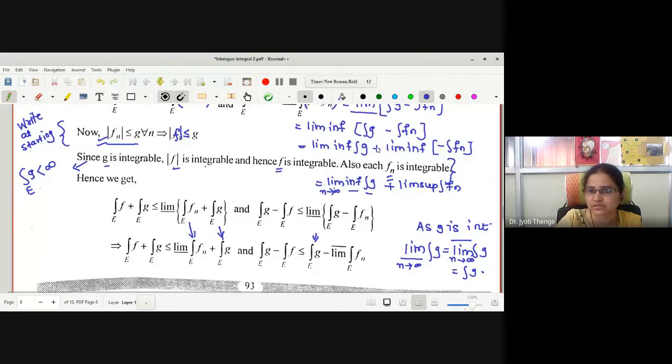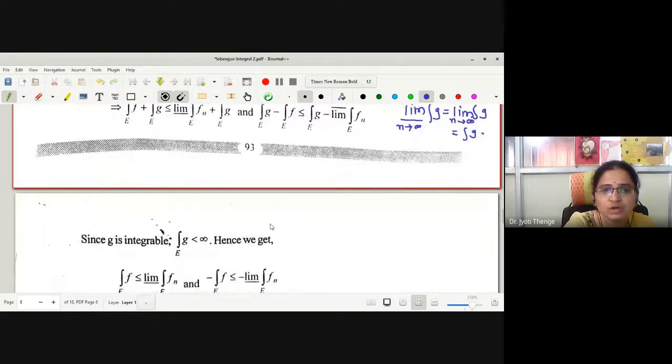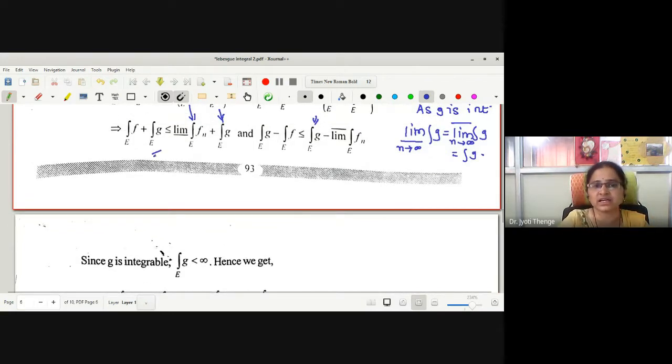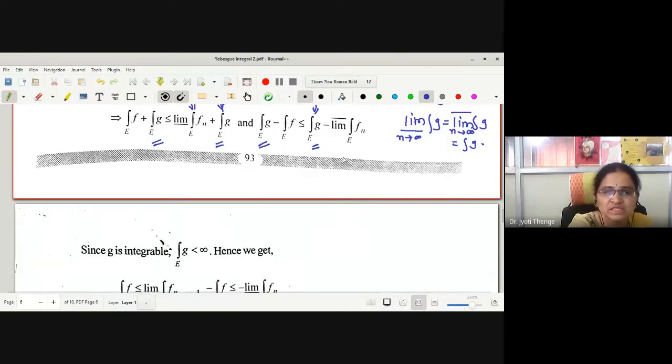Sorry, here it is minus. When I take it outside, it is minus the limit superior. Therefore, we have obtained these two inequalities. Now, what to do? Knowing g is integrable, integration g is less than infinity. Therefore, can I cancel this integration g on both sides, having some finite value? Similarly, can I cancel this integration g on both sides? What do we remain with?